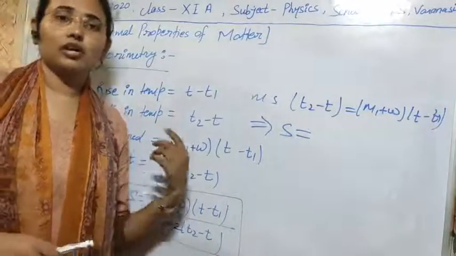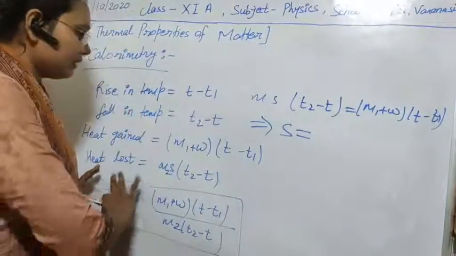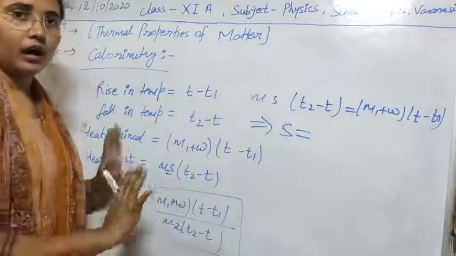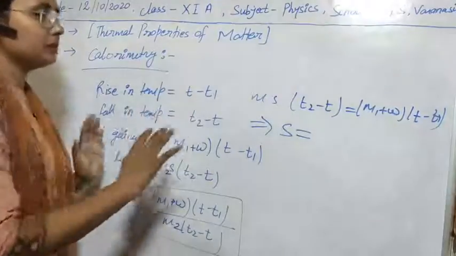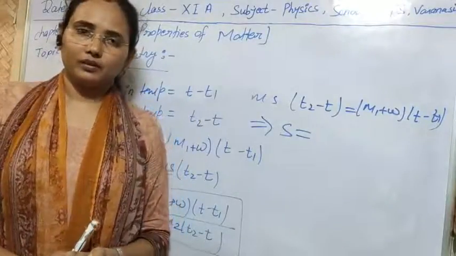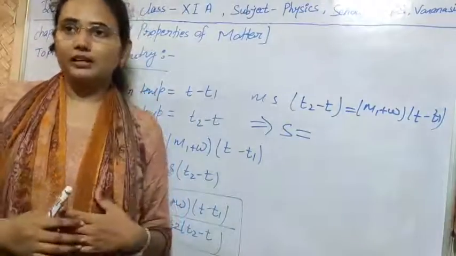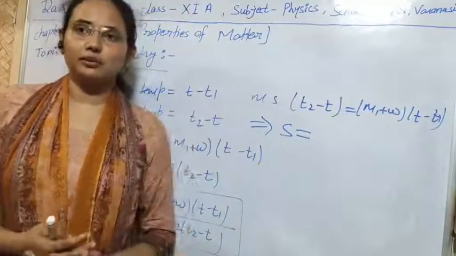In a similar manner we can also calculate latent heat by using the formula. I think it's clear to you how we can calculate specific heat by using a calorimeter. This process is used very frequently to calculate the specific heat of different substances, and I think it is a very simple process.